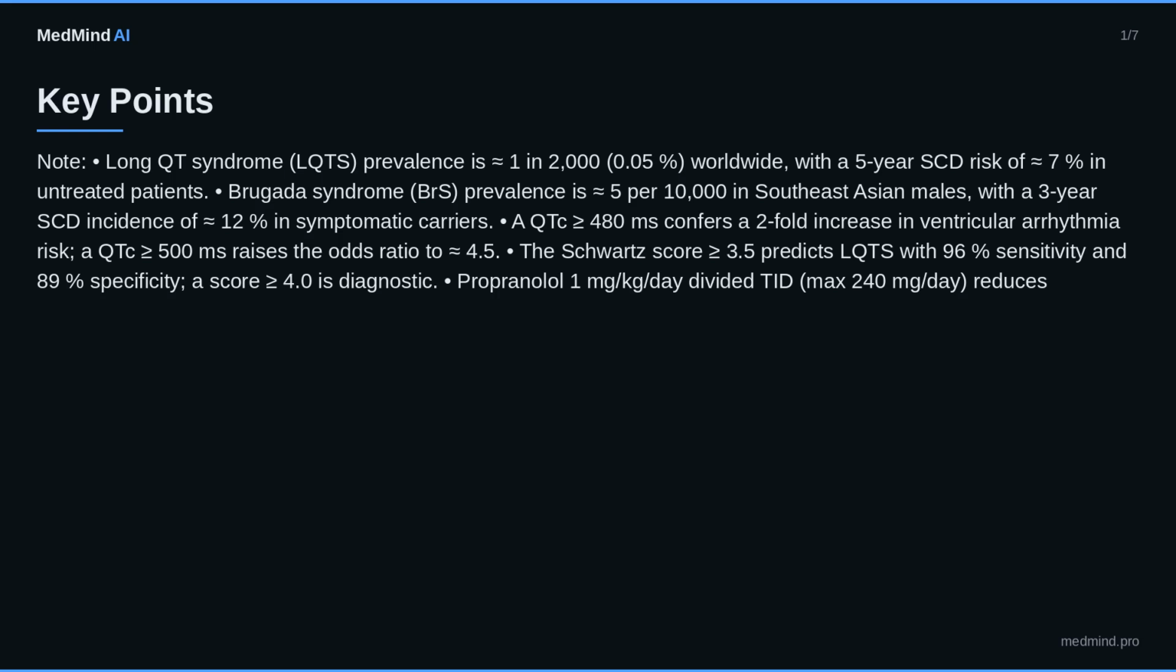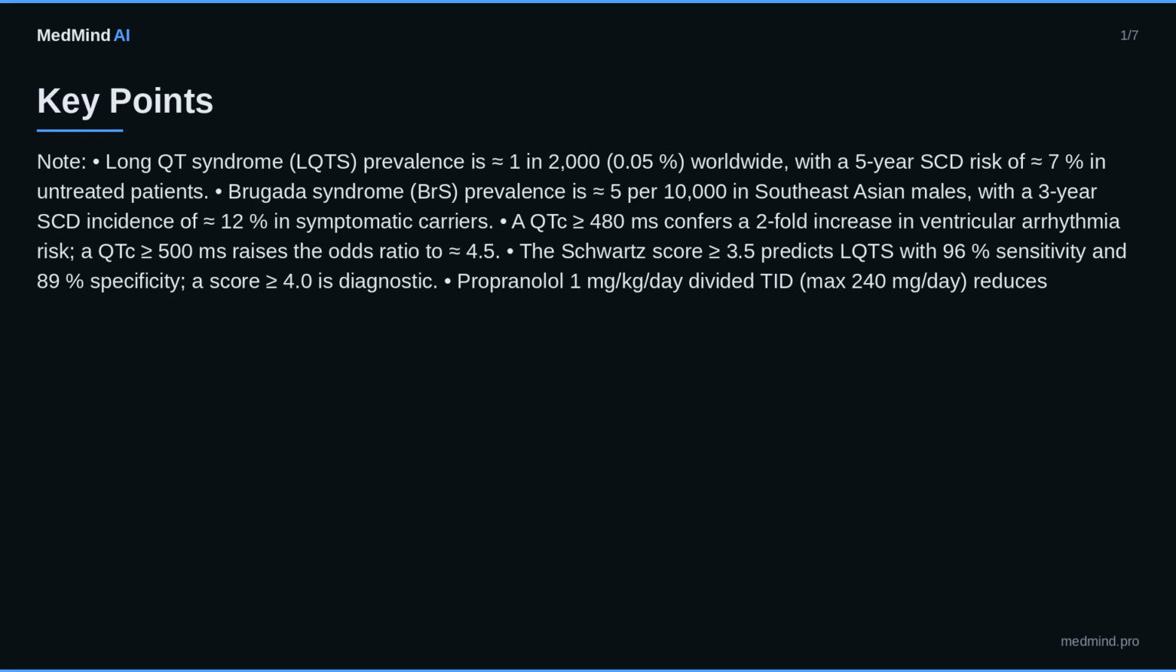Propranolol 1 mg per kilogram per day divided TID, max 240 mg per day, reduces LQTS-related events by 62%, HR 0.38, 95% CI 0.22-0.64. Mexiletine 200-400 mg TID shortens QTc by an average of approximately 30 milliseconds and lowers arrhythmic events by 45%, P equals 0.01.